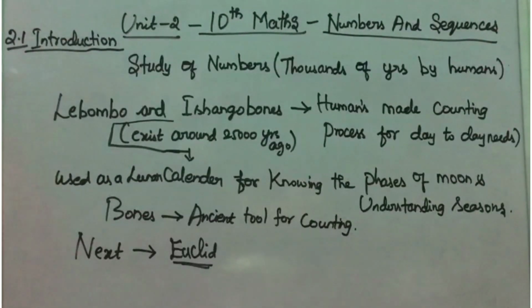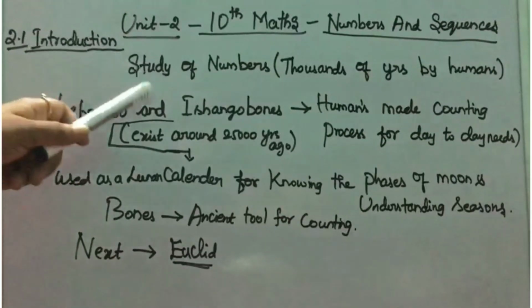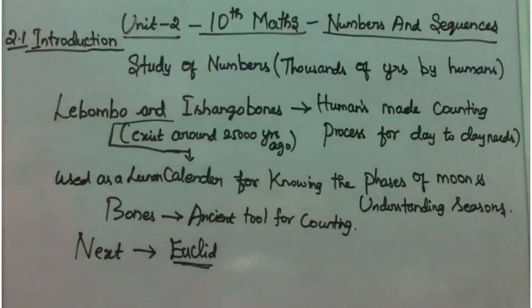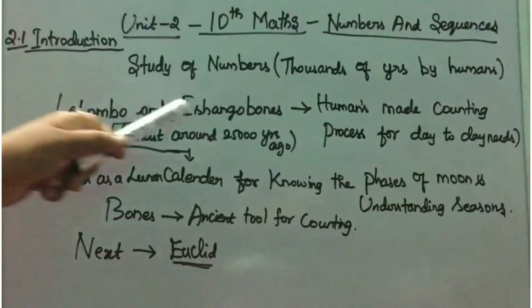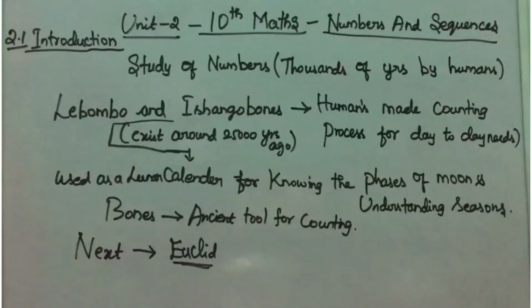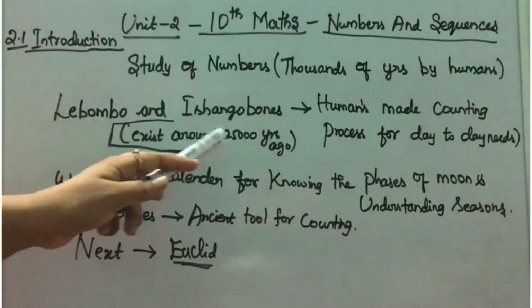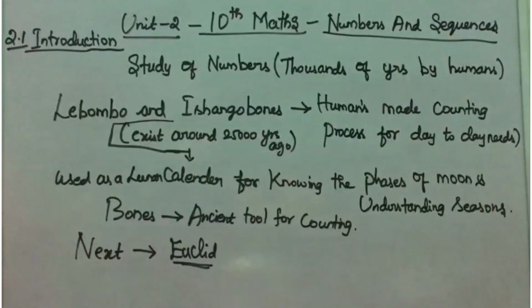Next is Section 2.1 Introduction, Study of Numbers. The study of numbers has fascinated humans for several thousands of years. Next, in your textbook, the Lebombo and Ishango bones are given in a picture. These bones exist from around 25,000 years ago.